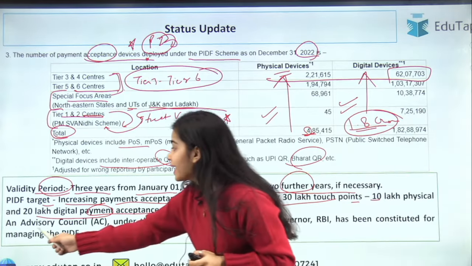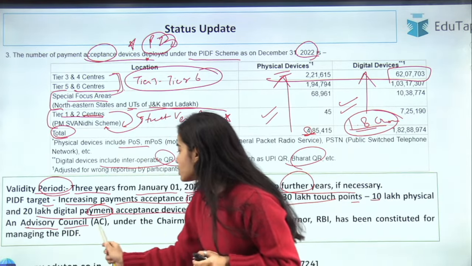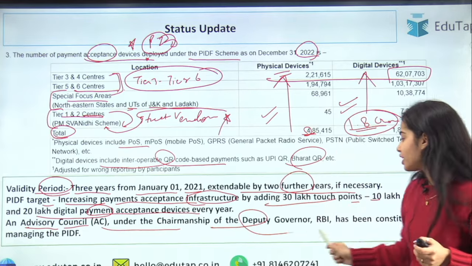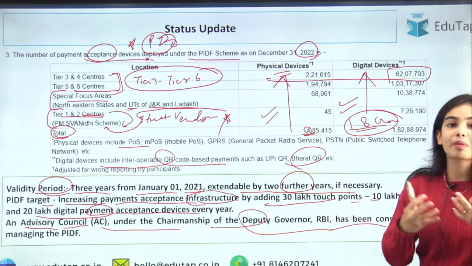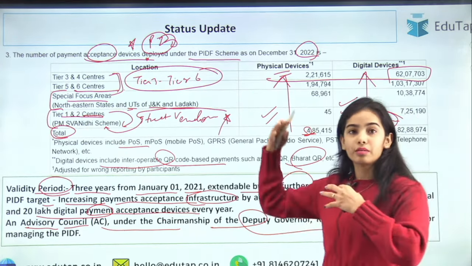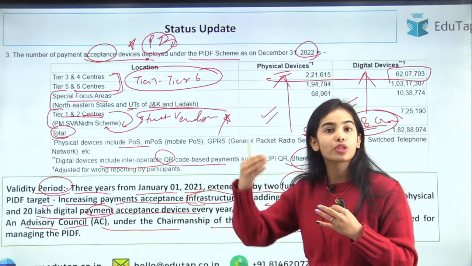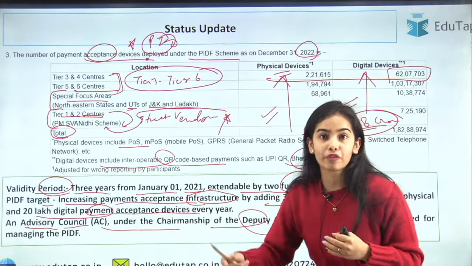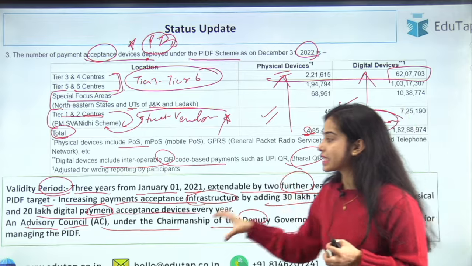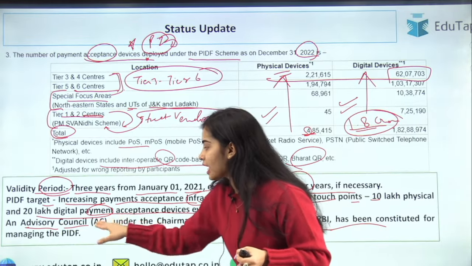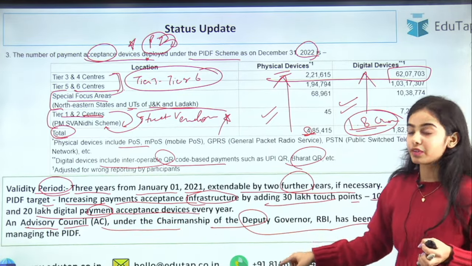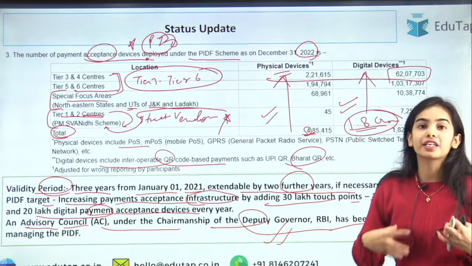Okay, an advisory council under the chairmanship of the Deputy Governor RBI has been constituted to manage the PIDF, because the PIDF scheme is operationalized by the Reserve Bank of India, but the Reserve Bank of India has created the advisory council under the chairmanship of the Deputy Governor so that the management of the PIDF is better.